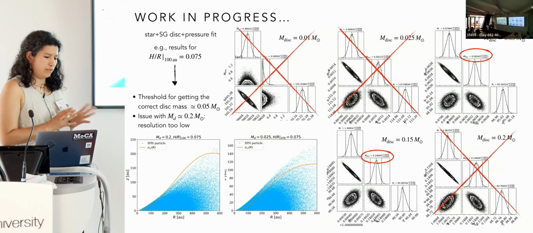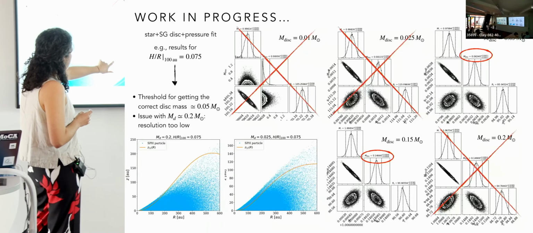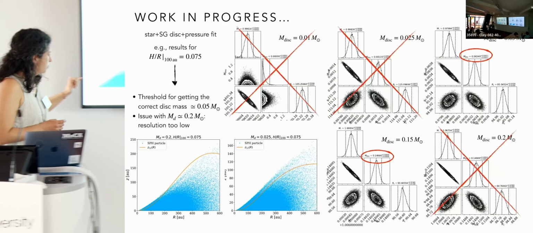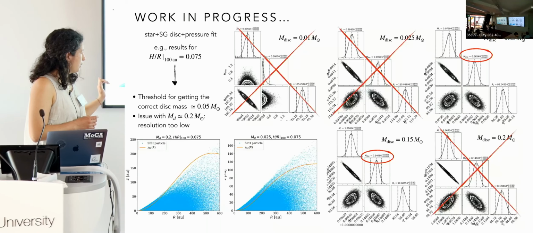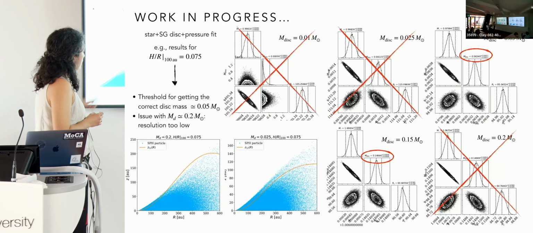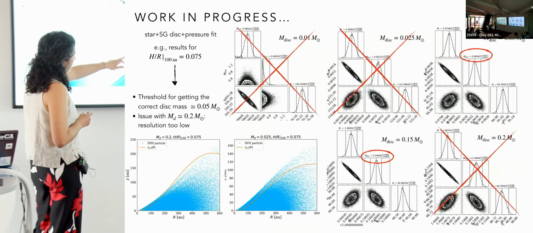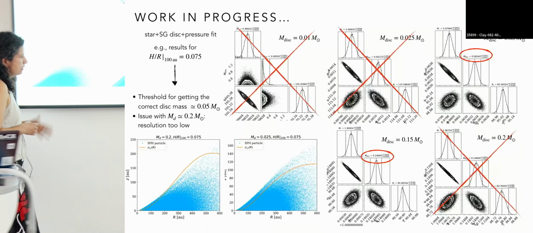But I think we understood why. If you compare these two plots, this is the vertical distribution of particles with respect to the radius, and the orange line is the emitting layer. For the low mass case, the emitting layer is well embedded in the disk.